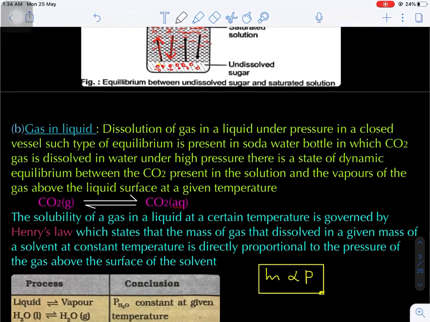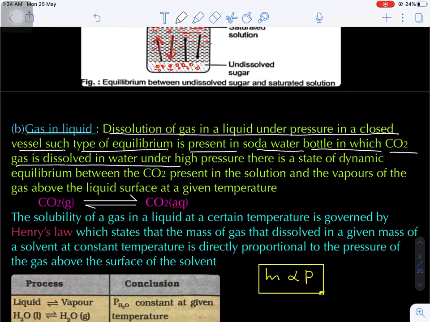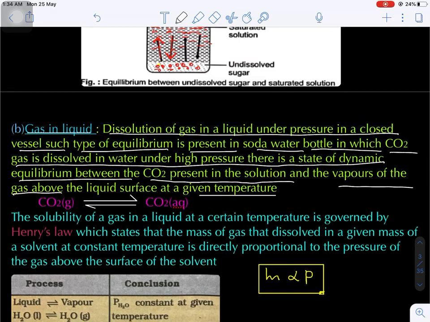Now one more, gas in liquid type of equilibria. We know soft drinks, that is a cool drink, where carbon dioxide at high pressure is compressed in the water. Are you getting my point? So the dissolution of a gas in a liquid under pressure in a closed vessel, such type of equilibrium is present in a soda water bottle, in which carbon dioxide gas is dissolved in water under high pressure. There is a state of dynamic equilibrium between the CO2 present in the solution and in the vapor state above the liquid surface at a given temperature. Are you getting my point?